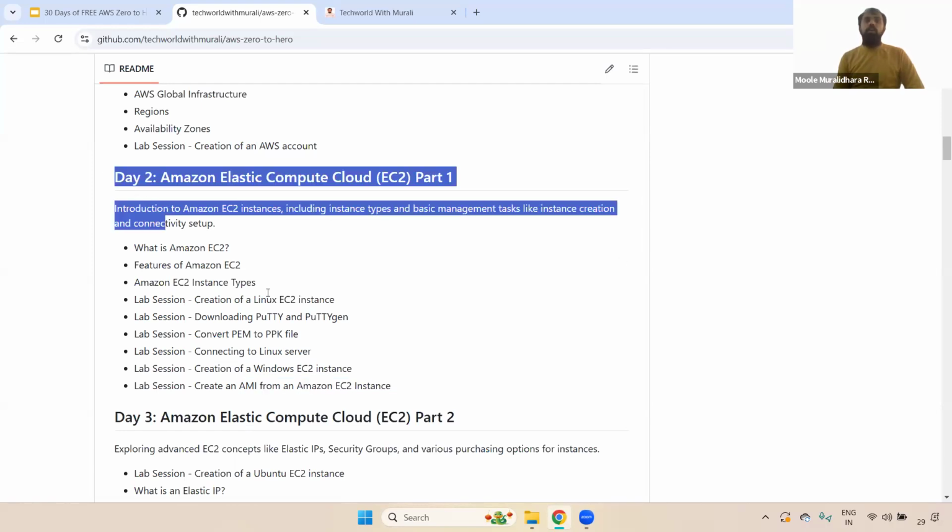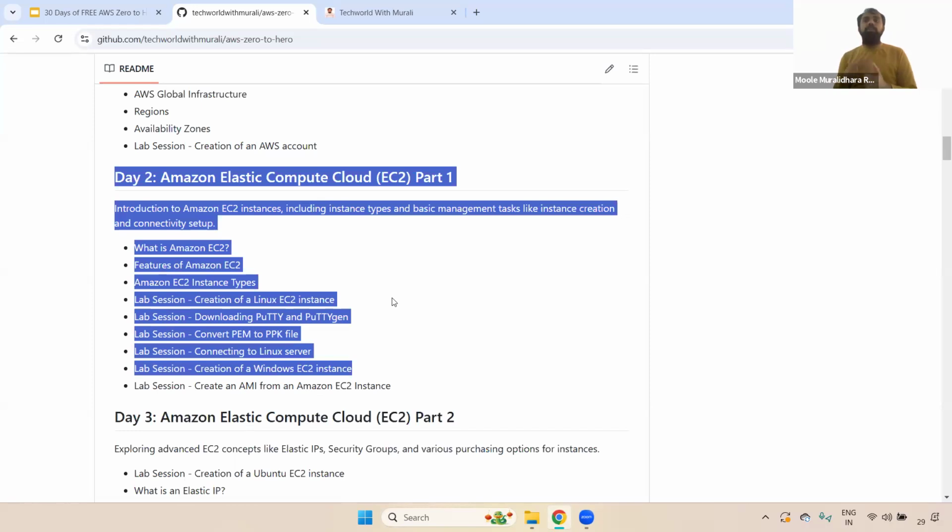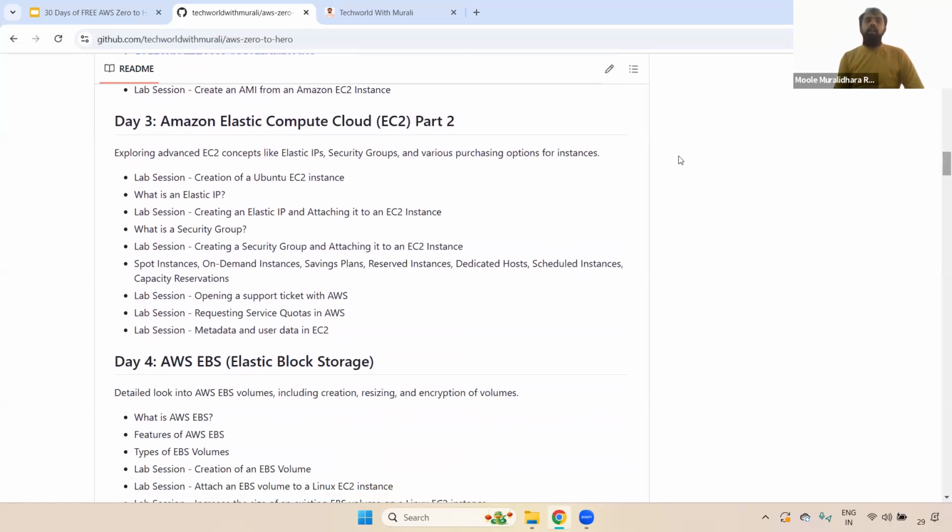Okay, in this particular day two, we will discuss the EC2 overview and instance types, the creation of both Windows and Linux, and how to connect to them. And coming to day three, we are going to discuss how to create an Ubuntu EC2 instance. Remember guys, in real time, the ones mostly used are Amazon Linux and Windows, but some projects may use Ubuntu as well. That's why I'm covering Ubuntu also.